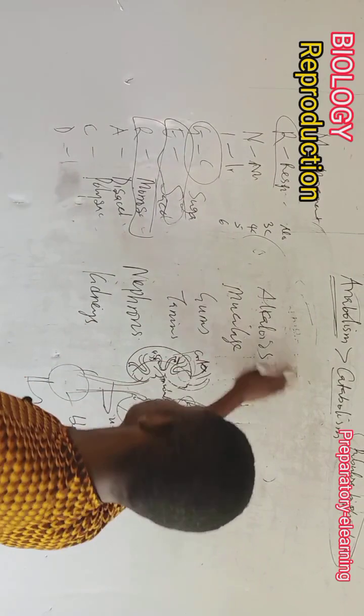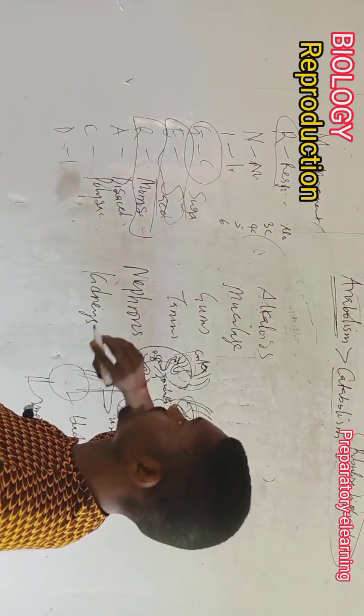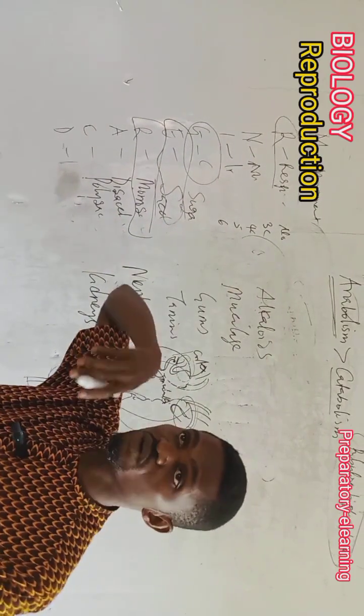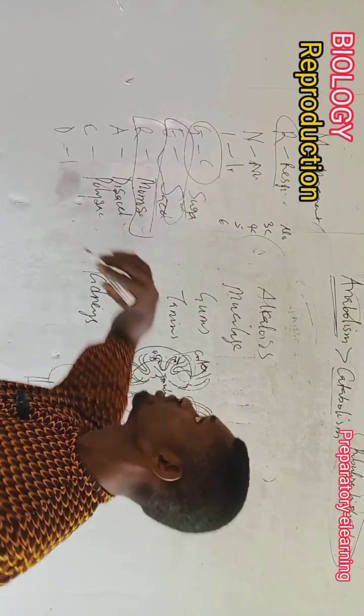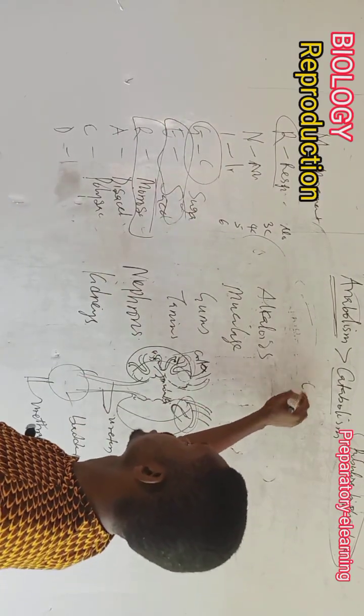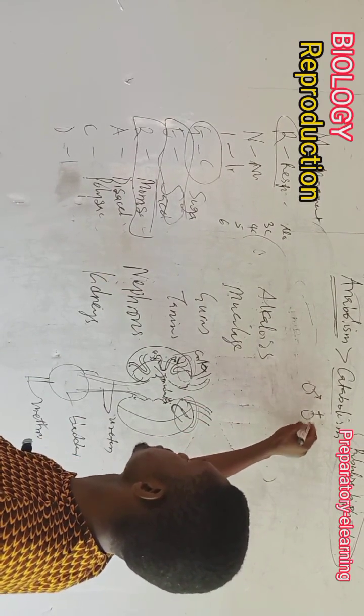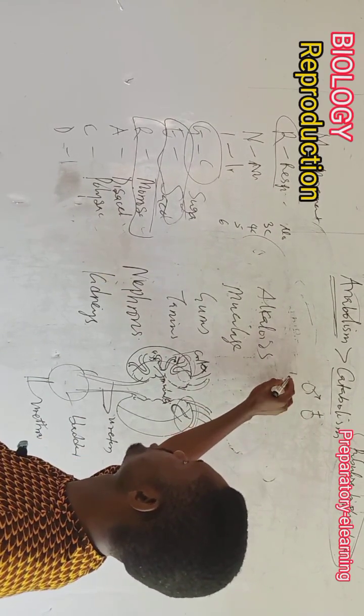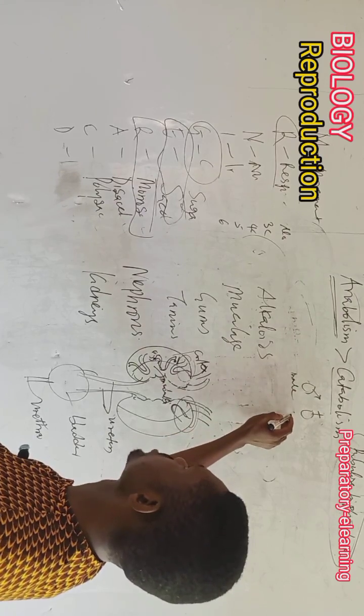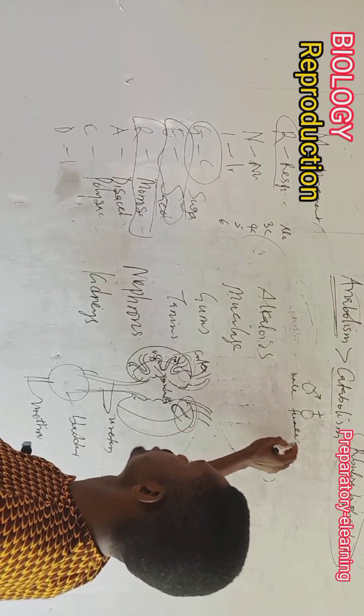Now, when there is fusion of gametes, then we have the male gamete. If you take a walk to the hospital or the clinic, you always see a sign that looks like this, and you also see a sign that looks like this. Wherever you see this sign, it represents the male gender, and this represents the female gender.